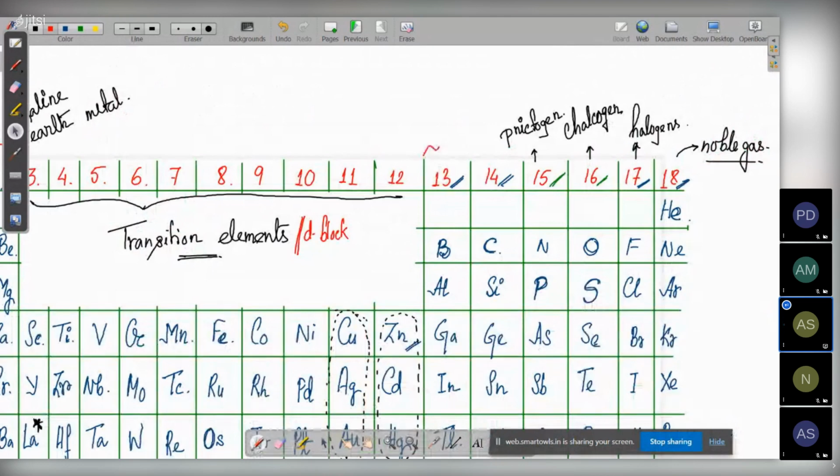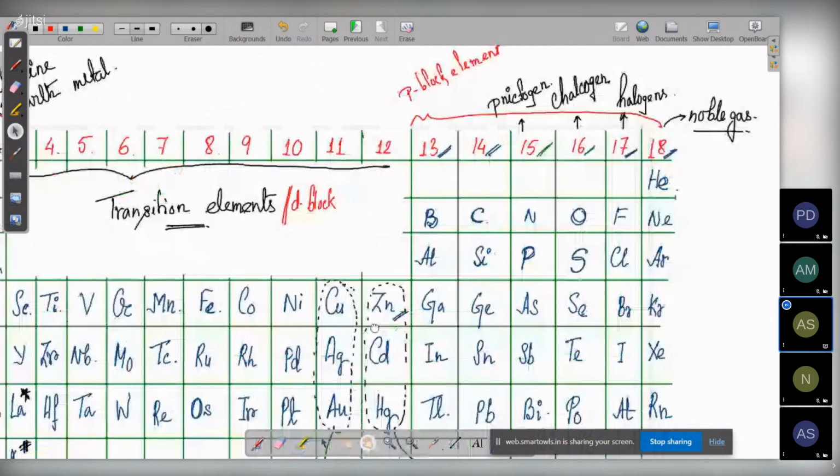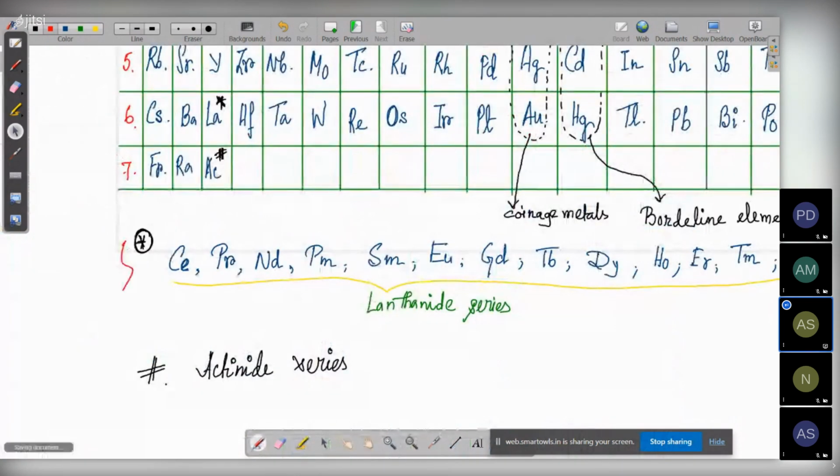Group 13 to group 18 together are called P block elements. The transition elements are called d block elements. And lanthanide and actinide, these two together are called F block elements.